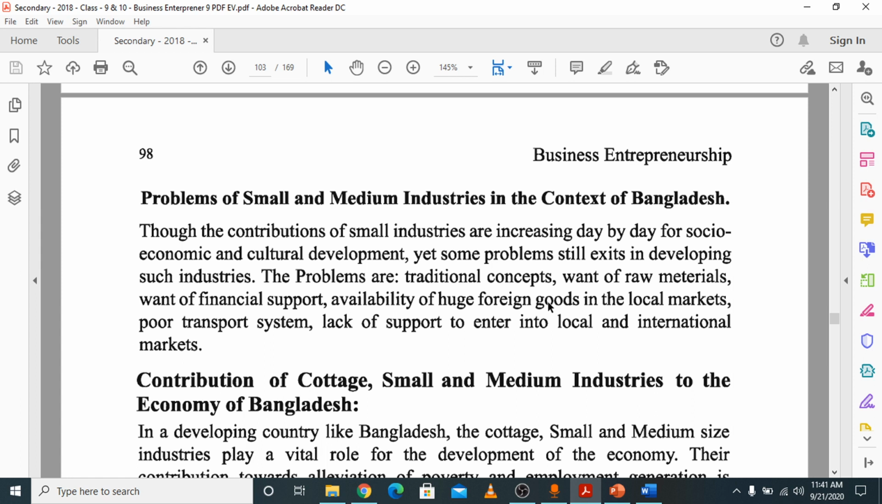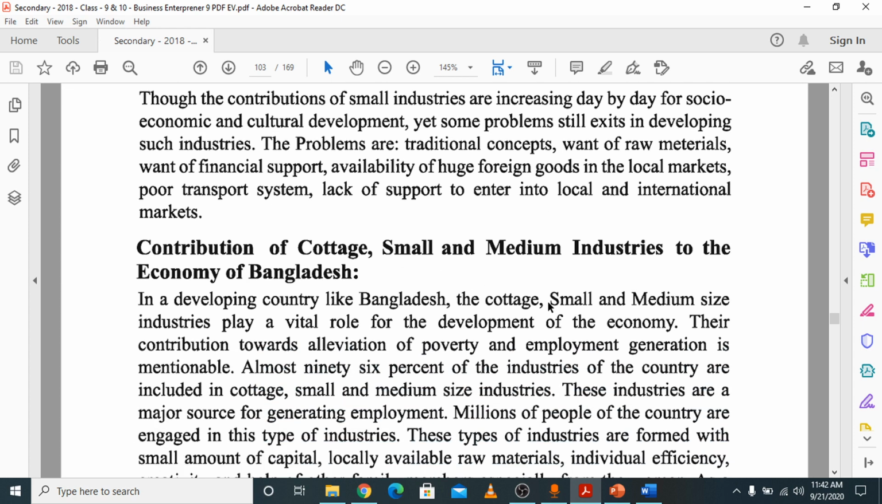And problems, what are the problems in the context of Bangladesh for small and medium industries? The problems are mainly traditional concepts, traditional thinking, traditional ideas about the business, want of raw materials, scarcity of raw materials, the lack of financial support, dependency on huge foreign goods in the local market, poor transportation system, lack of government support and facilities. So these are the problems in our country.